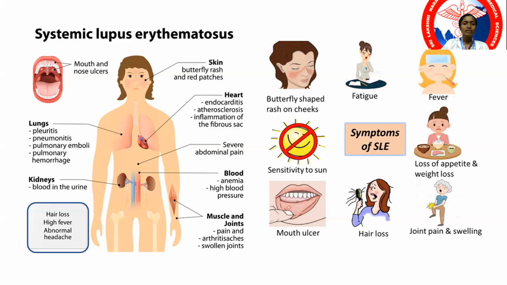So this is to sum up the various manifestations of SLE. We have discussed a lot of manifestations. I hope you still remember these. You have cutaneous manifestations: acute, subacute, and chronic. Under chronic, you remember discoid lupus. Under acute, remember the malar rash.